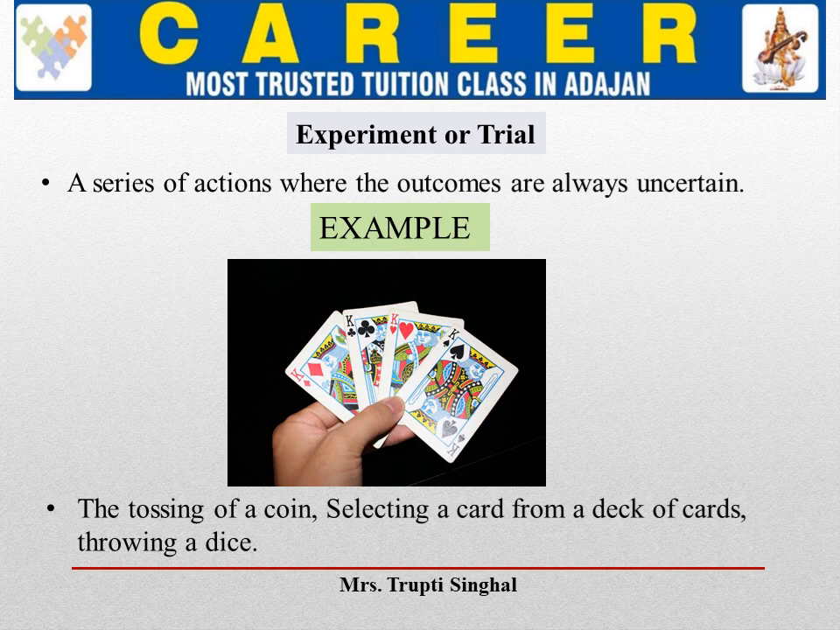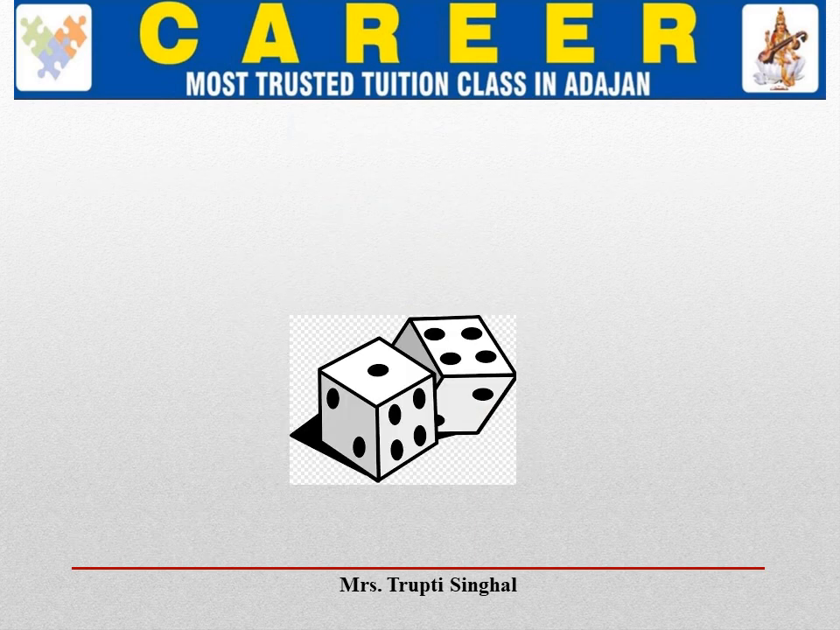For example, if the event is getting a king from a well shuffled deck of cards, what is the probability of getting a king? The total number of outcomes is 52, because there are 52 cards in the deck, and the favorable outcomes for the event of getting a king is 4. So the probability of getting a king is 4 by 52.